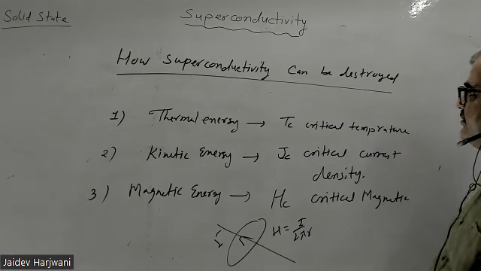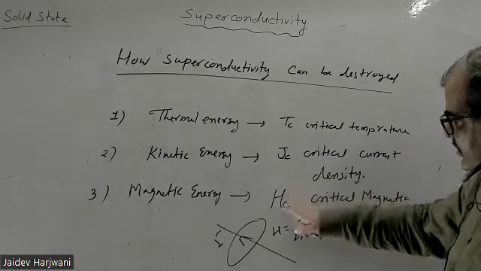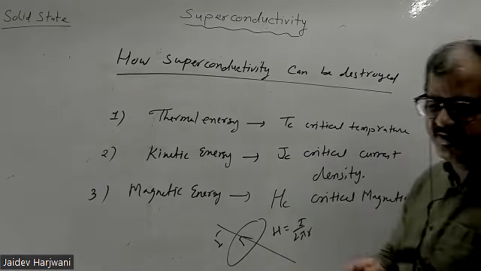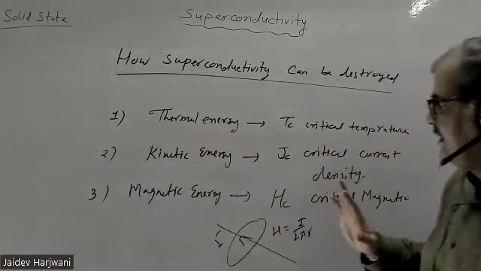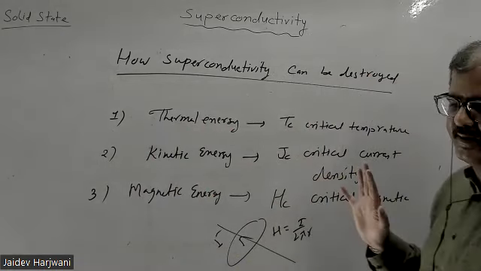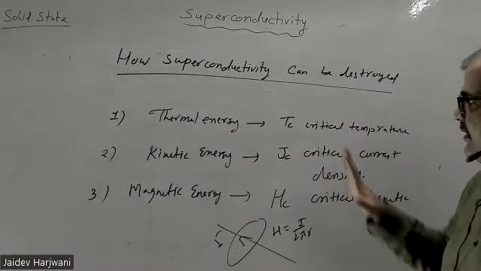So these parameters, basically we have to supply energy somehow. If we are supplying energy, we are breaking Cooper pairs. Breaking Cooper pairs means you are destroying superconductivity. Now these parameters JC and HC are temperature dependent. So let me discuss that one.